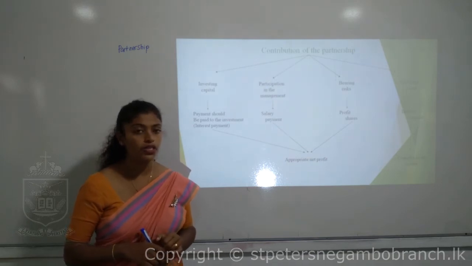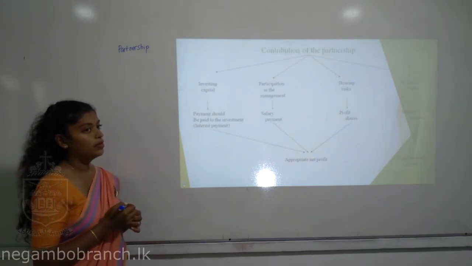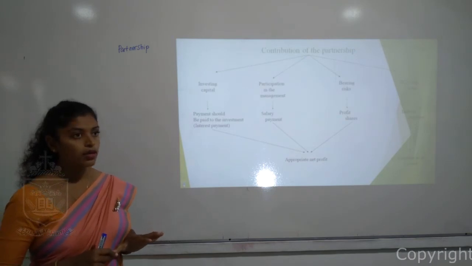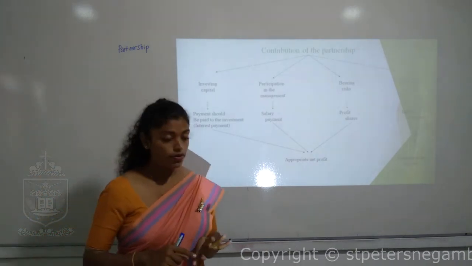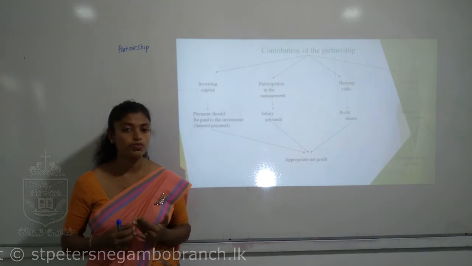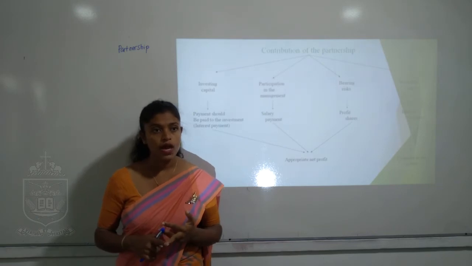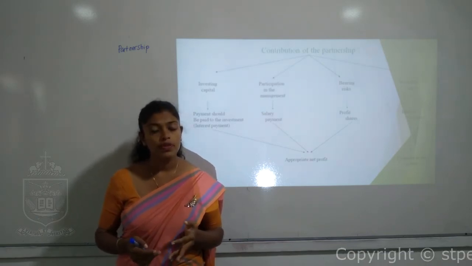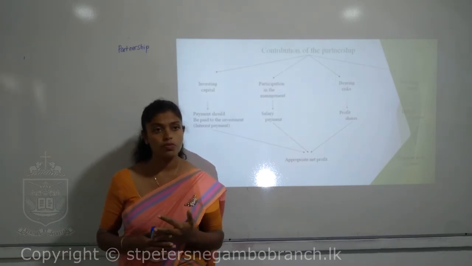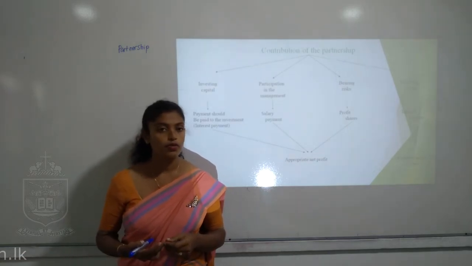And after that I came to the partnership agreement. In that agreement, what do we have? The way they have to conduct the business. There can be three different ways: a written partnership deed, verbally, or by an action. The information included in the agreement was discussed, like profit sharing, how they are going to contribute toward the capital and the management, how to treat loans provided by partners, how to limit drawings, and how to reimburse expenses borne by the partners. All this information should be included in the partnership agreement.